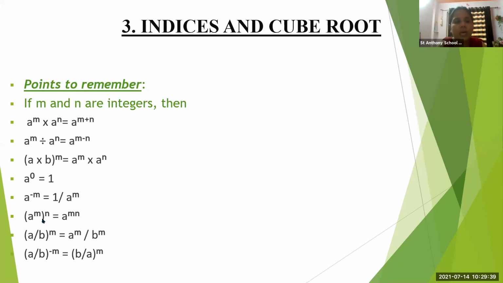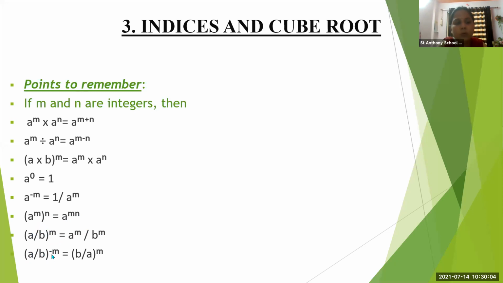If a raised to m raised to power n is equal to a raised to mn, a upon b raised to m is equal to a raised to m upon b raised to m. This m goes to a also, and m goes to b also. What is the meaning of the bracket? m is for a also, m is for b also. Here also minus m is for a also, minus m for b also.